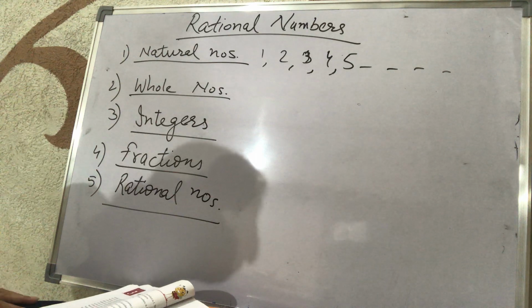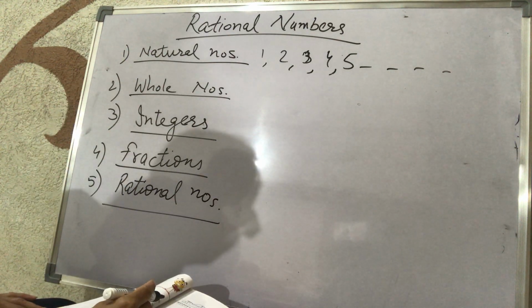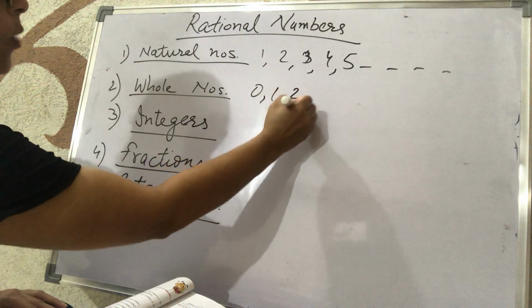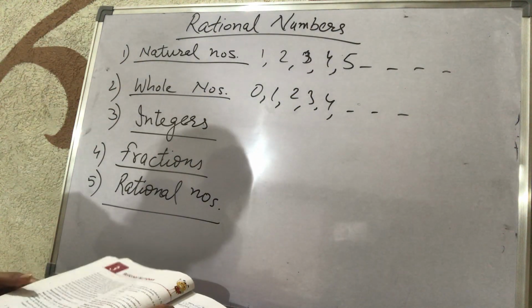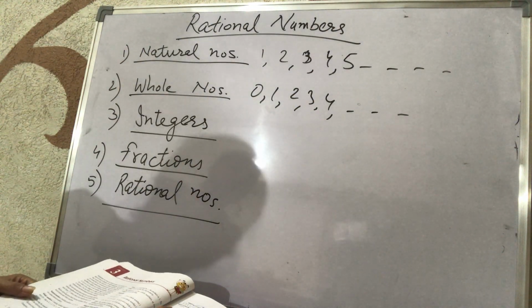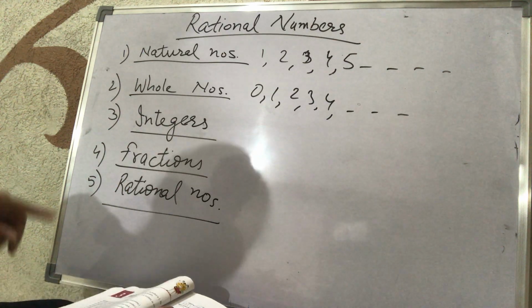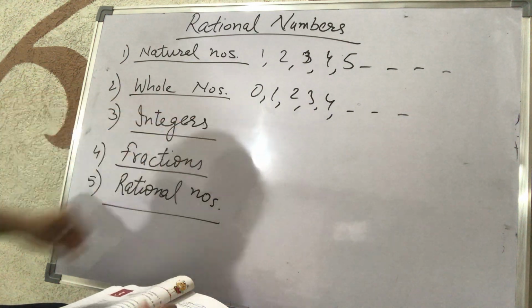The next is the whole numbers. The natural numbers including 0 are called whole numbers, as 0, 1, 2, 3, 4 like that. There is also no end of the whole numbers because every whole number has a successor. So the difference between natural numbers and whole numbers is the digit 0.